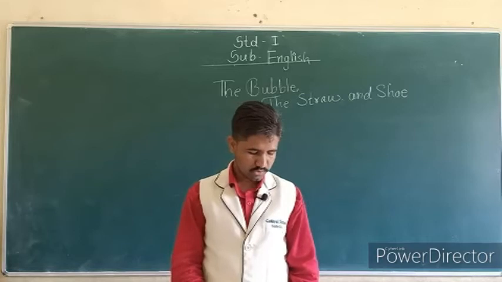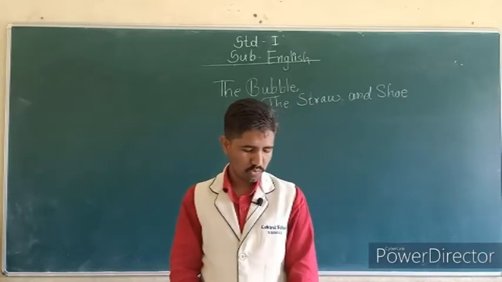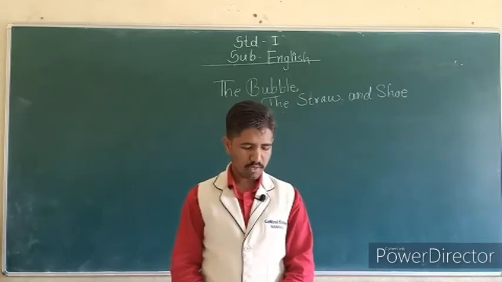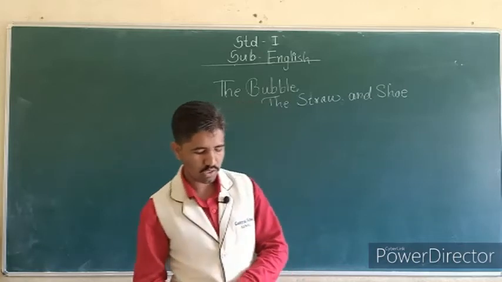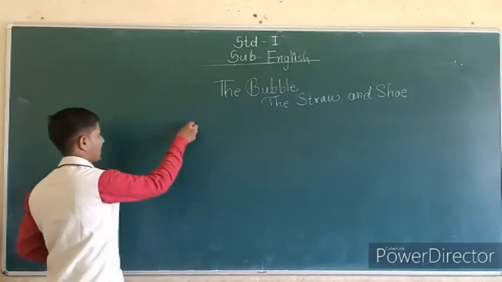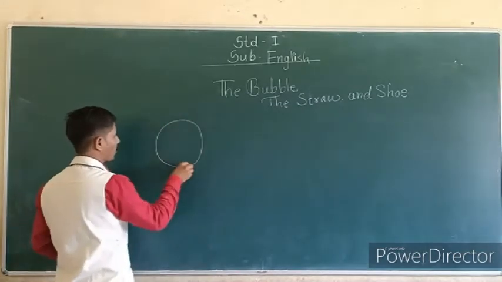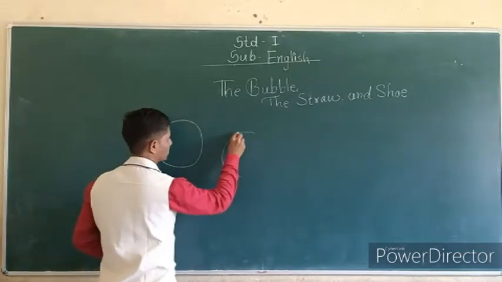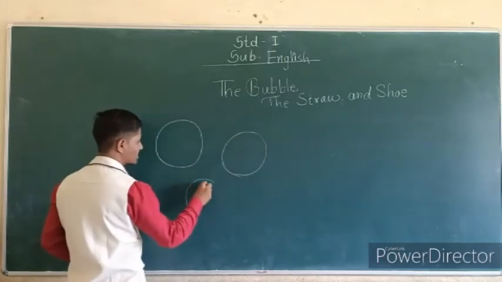Okay, next is page number 24. On page number 24, we see: draw the bubble, trace and say the letters aloud. Students, there is one boy blowing the bubbles. In this bubble there are some letters.